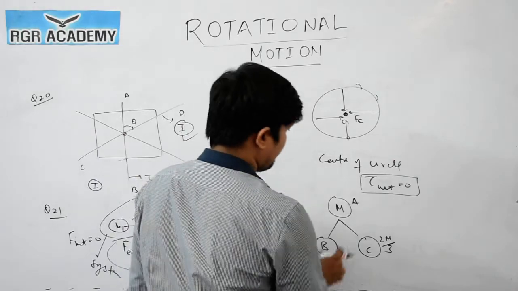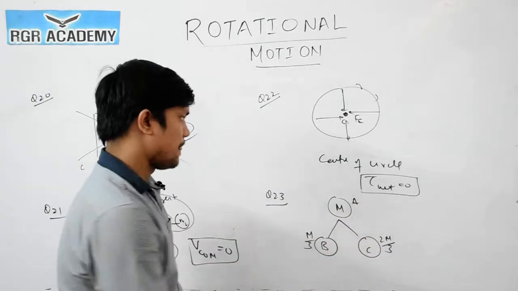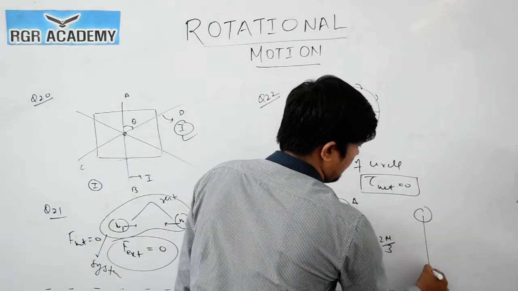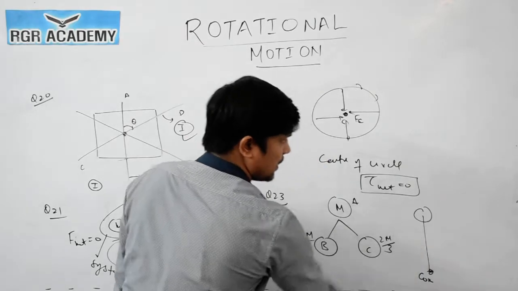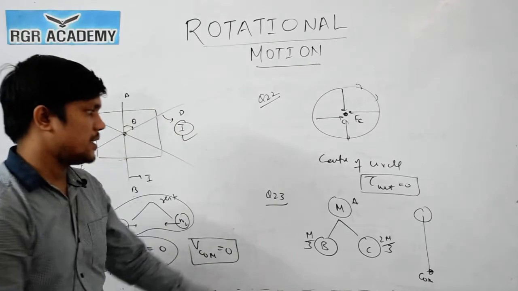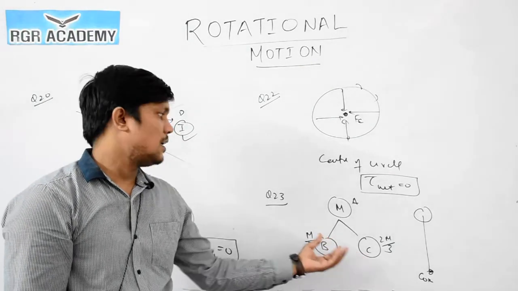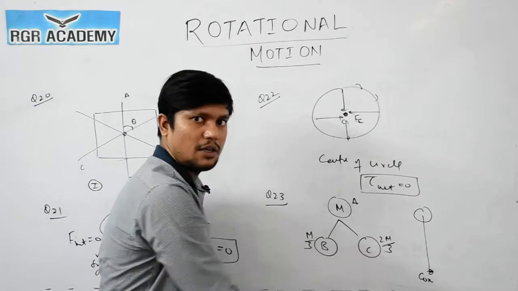Actually what they are asking is, if this body is breaking into two parts, then what will be the shift in the position of center of mass? Initially the body is falling like this, and this will be the point of center of mass. When it breaks into two parts, the body is breaking due to internal forces. Again the external force is 0. Then we can say the position of center of mass will not change.